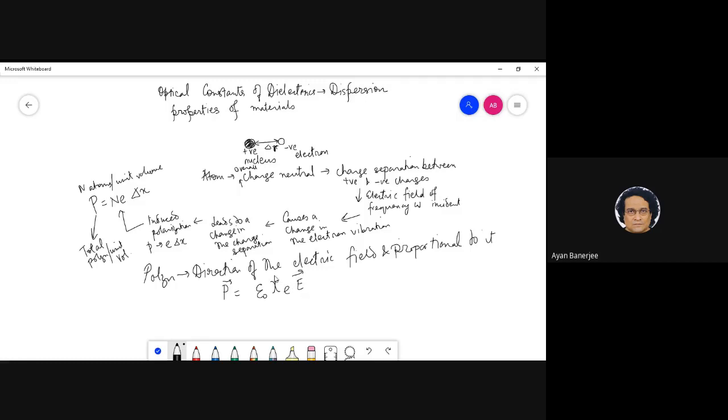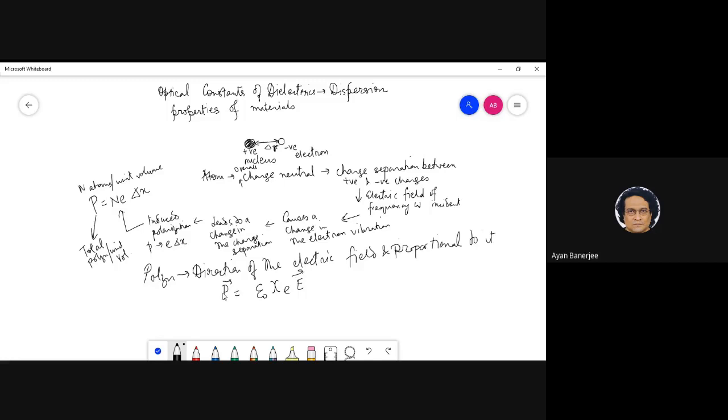This is essentially telling you how much polarization will be induced. If this is large, that tells you that the charge separation is large, so the induced polarization is large, right? If this is small, then correspondingly the induced polarization is also small.